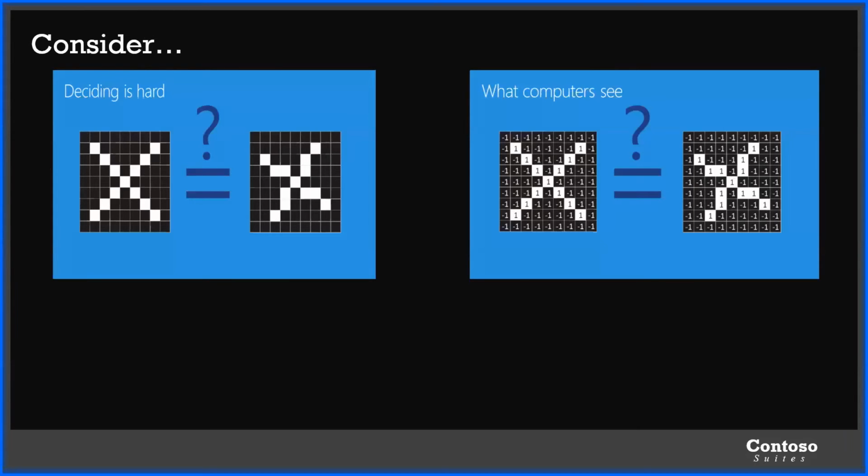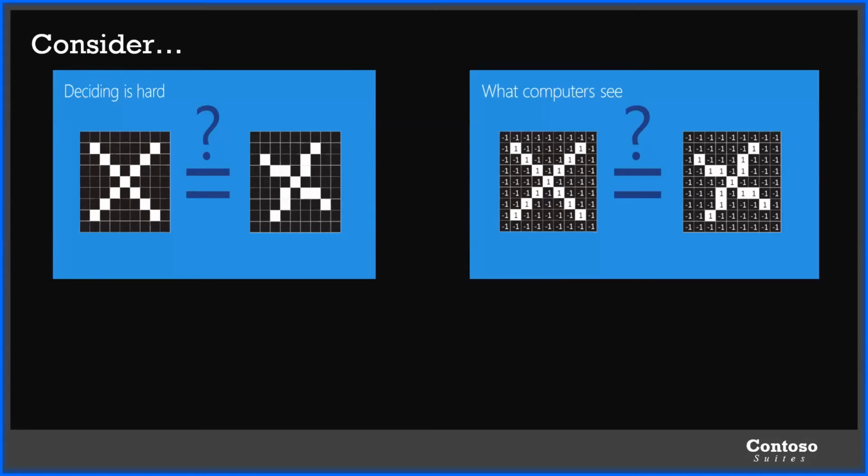Let us have a small example. Consider an example where it is a binary colored, that is black and white, X or cross mark, that is a white cross mark on a black background. Now, what we have to decide is whether those two images are similar, that is, both are X or not.